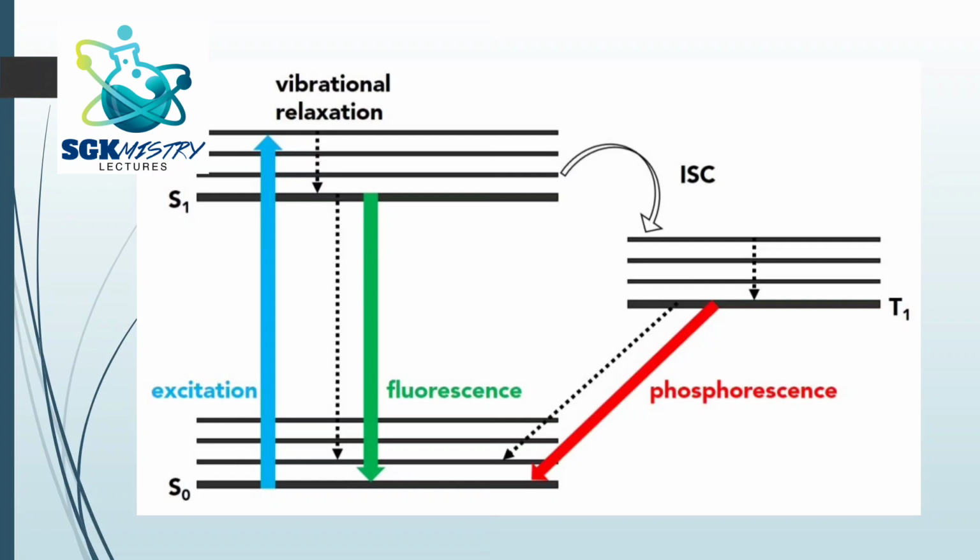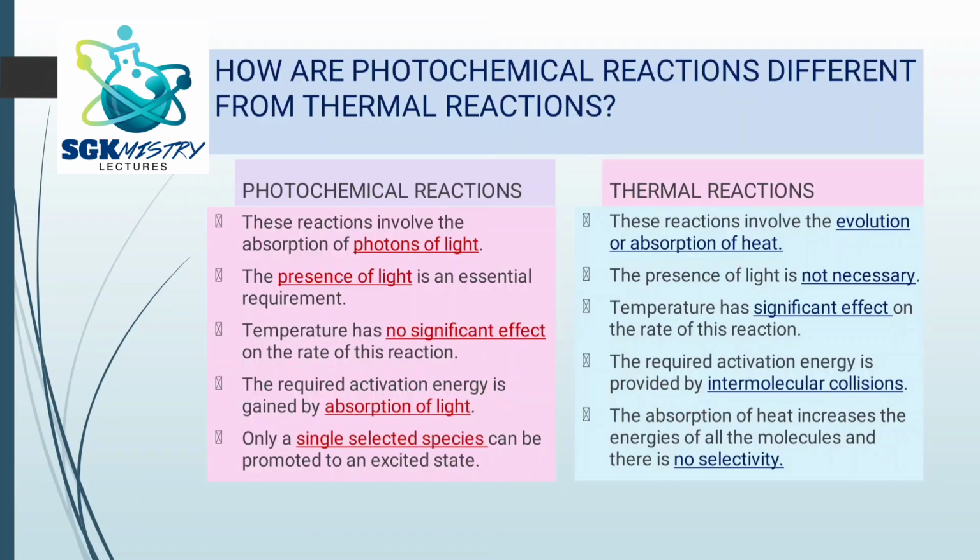And you can see something marked in red where there is a time gap, and there is a change in the states. You can see that from S1 it is going to T1. S and T are nothing but singlet and triplet state. You'll be learning about it a bit later, but now you can see how the phosphorescence has been marked. So this is about the photophysical processes.